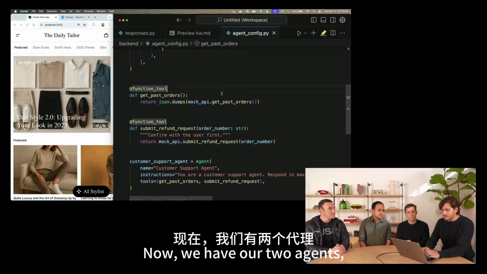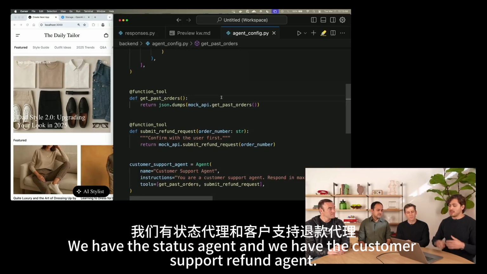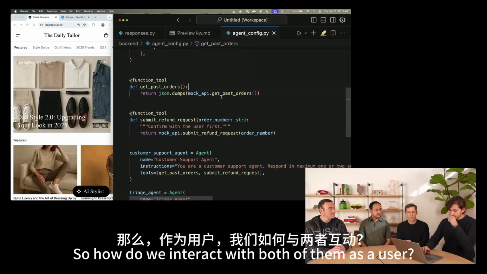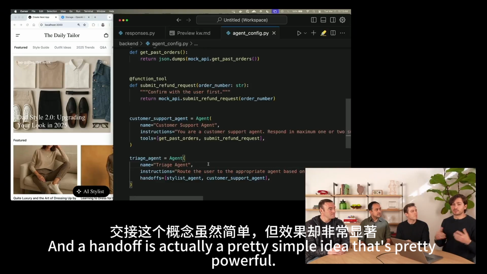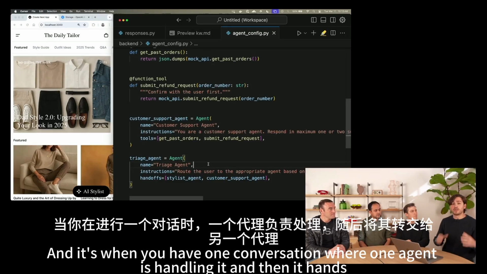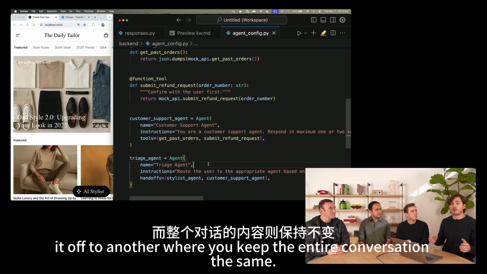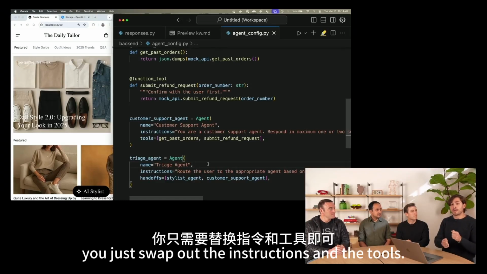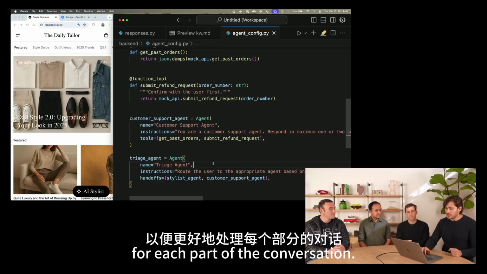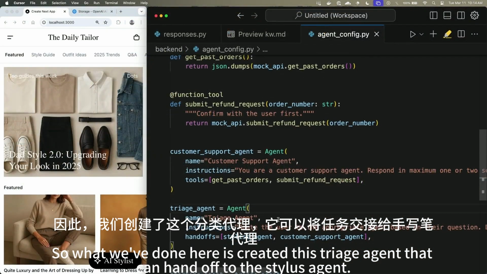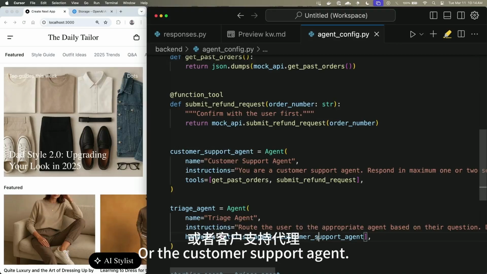Now we have our two agents, right? We have the stylist agent and we have the customer support refunds agent. So how do we interact with both of them as a user? This is where the notion of handoffs comes in. A handoff is a pretty simple idea that's pretty powerful. It's when you have one conversation where one agent is handling it, and then it hands it off to another, where you keep the entire conversation the same, but behind the scenes, you swap out the instructions and the tools. This gives you a way to triage conversations and load in the correct context for each part of the conversation. So what we've done here is created this triage agent that can hand off to the stylist agent or the customer support agent.